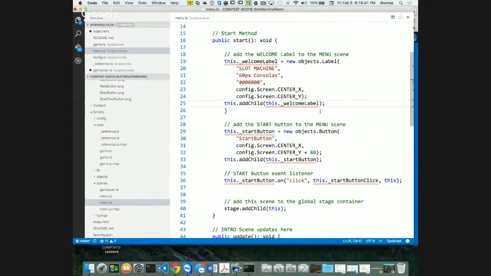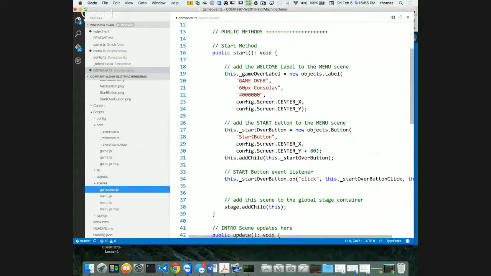This dot add child, right? If I don't do that, then it wouldn't add. And I forgot to put a semicolon at the end of this thing too. Sorry. I need to get those two things done properly. So I'm just going to copy these two pieces and go back to my gameover.ts and put them in.